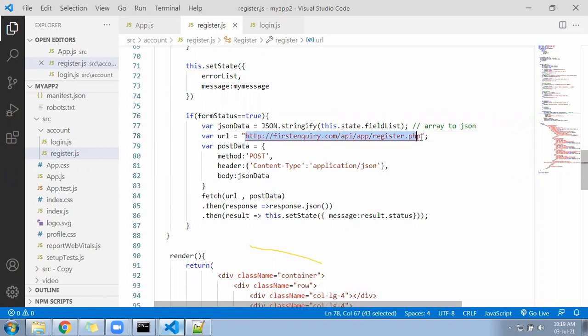Instead of sending to the server, change the URL to localhost 3000. I think they have given the example on Axios basis, so I will follow Axios for this register page. Okay, if it is happening, then further we can plan. I will test the JSON, then we can see.